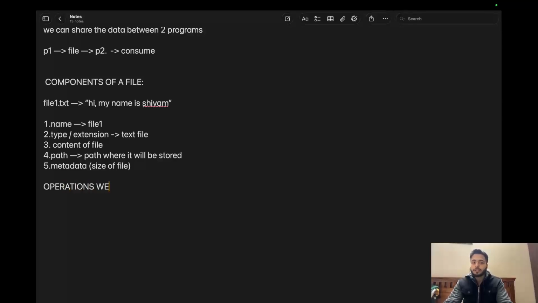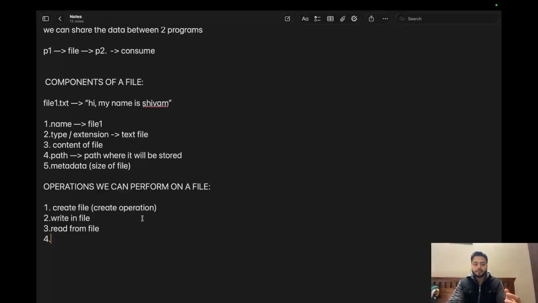Now what are the operations we can perform on a file? Again, very simple. Firstly, to perform any operation, I will have to create a file. So create operation. Then once the file is created, write in file. Then I can read from the file. What other operation, guys? Think. Say suppose I have a file of 2 lines, then I can append 3 more lines, total 5 lines. So append in file, append operation.